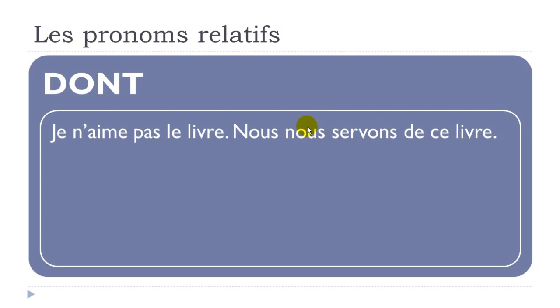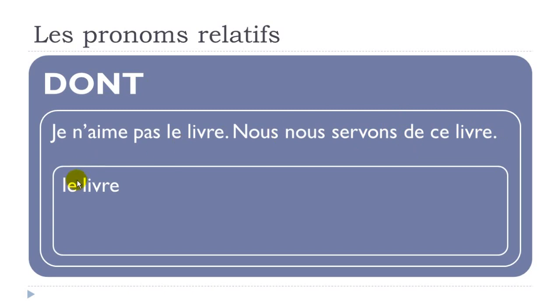Se servir is to use something, but it's se servir, so it's a reflexive verb, okay. De ce livre, and then you can see that we've got ce livre. We've got the verb here, and between the two we've got the preposition de, so it does tell us that if we don't want to repeat le livre, we will have to use this pronom relatif dont.